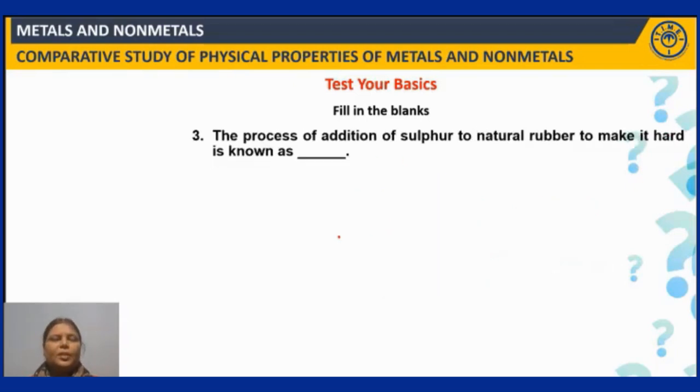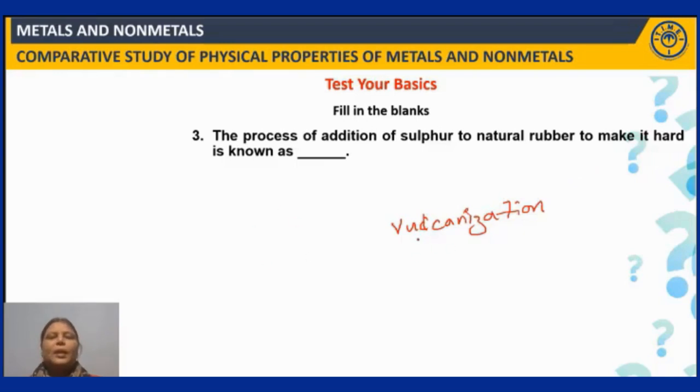Fine. Next question. The process of addition of sulfur to natural rubber to make it hard is known as? Yes, it is known as vulcanization. When sulfur is added to it, rubber contains in its structure double bonds. Wherever there are double bonds, sulfur gets added up over there. So because of this, extra hardness will be imparted to the rubber, right?